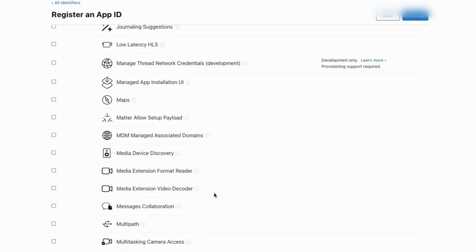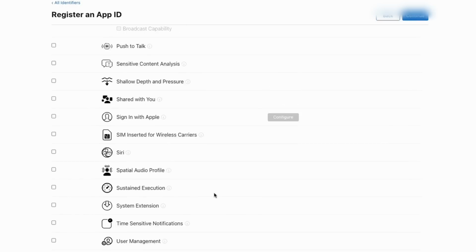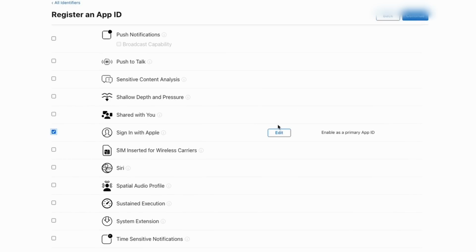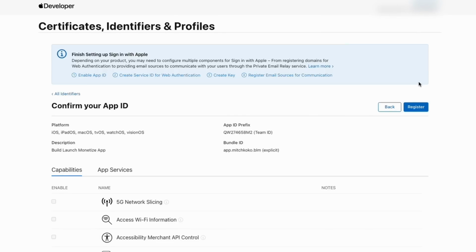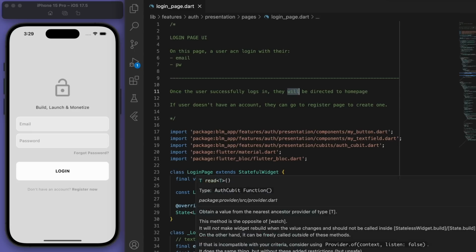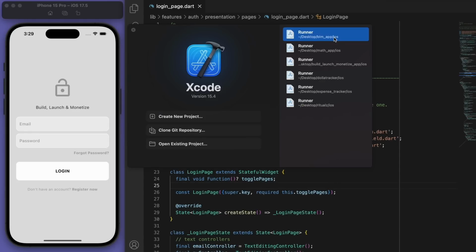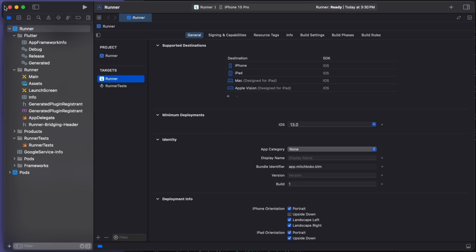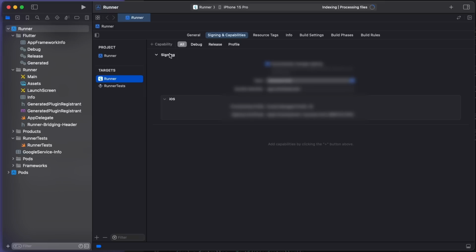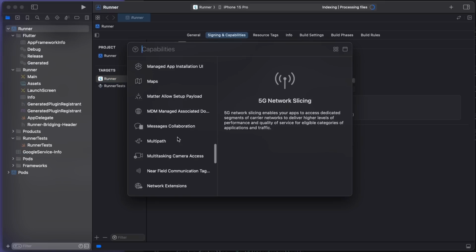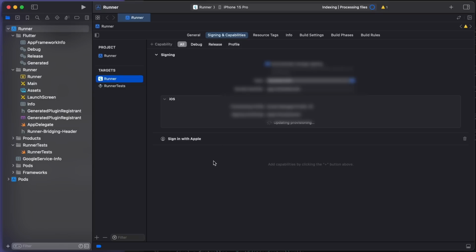And for the capabilities, I want you to scroll down and just select sign in with Apple, and then we can click continue and register. Once you've done that, I want you to open Xcode. Go to signing and capabilities and add in a new capability, which is sign in with Apple. Cool.